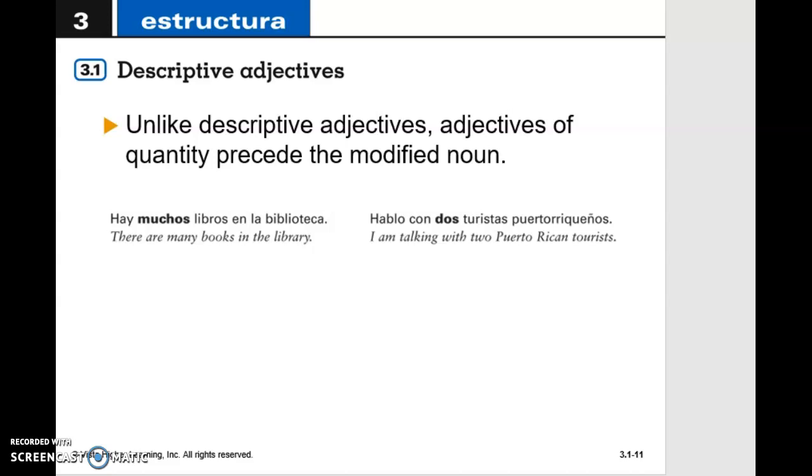In here, when we're talking about quantity adjectives, they are going to go in front of the noun. Hay muchos libros. There are many books. Hablo con dos turistas. I am talking to two tourists. So in that situation, they will stay like we would use it in English, in front of the noun.